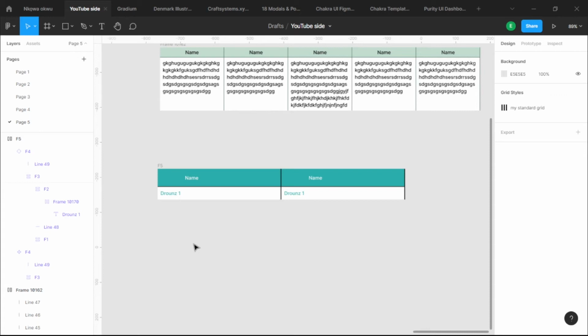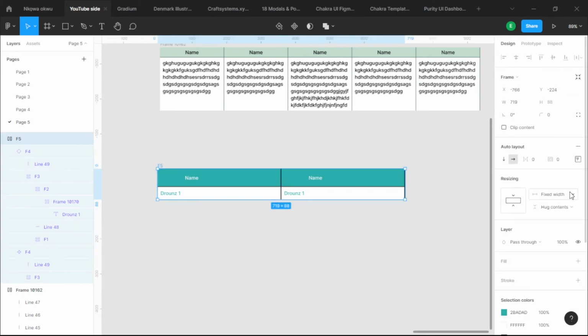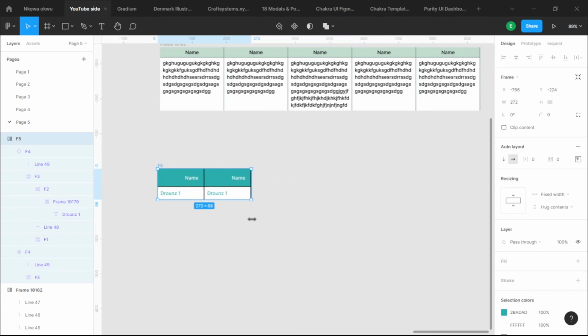F4 and the drones 1 and then the other drones, both of them now are filling the container of F5. And the reason why it's not overlapping or stretching too much is because F5 has a fixed width. Now F5 is not like water, itself is the cup that water can take inside, can occupy. So that's why it's behaving like this.